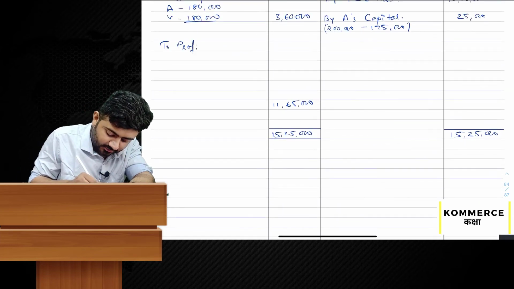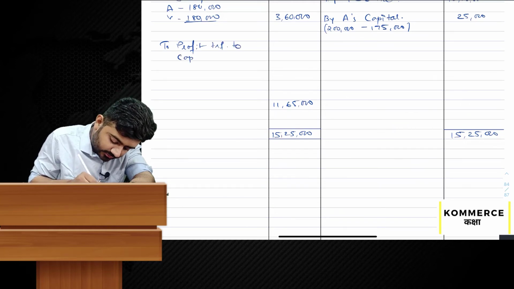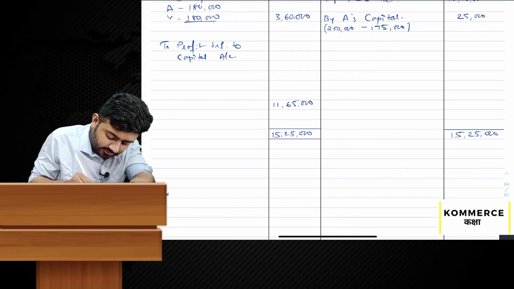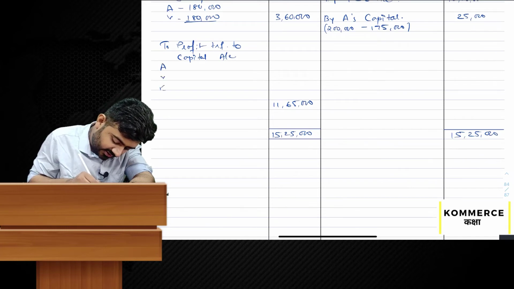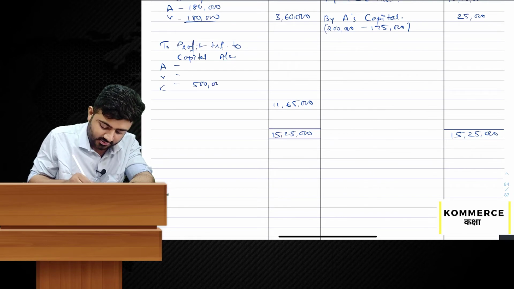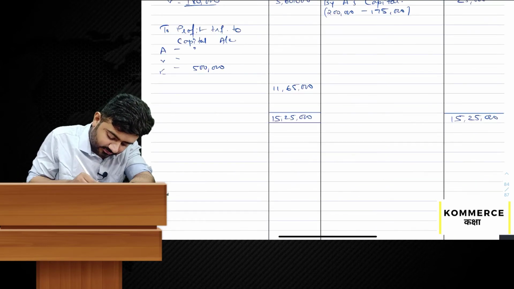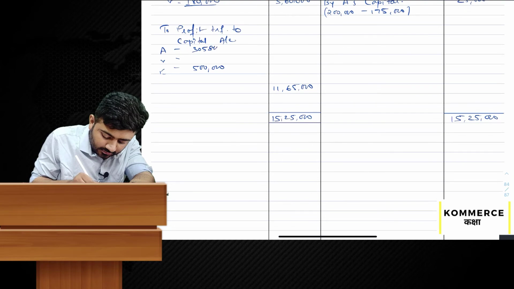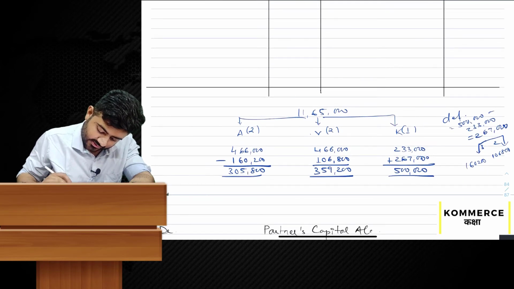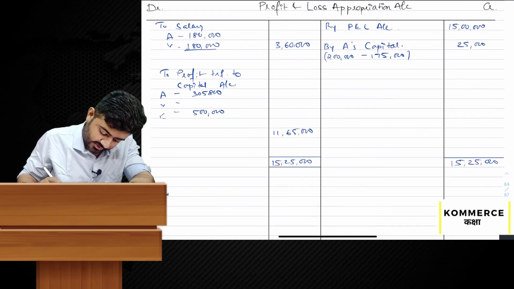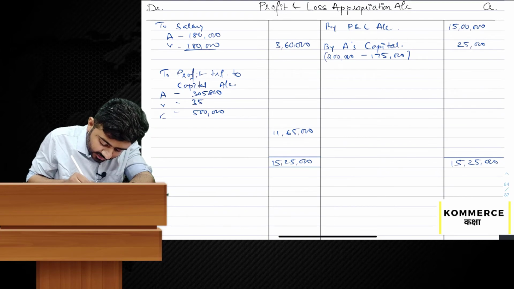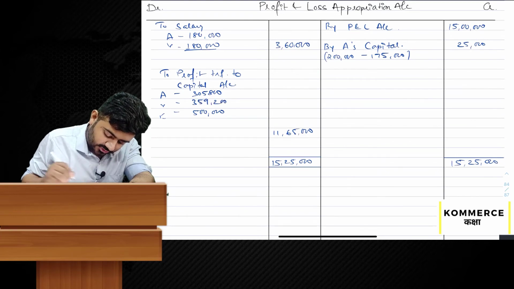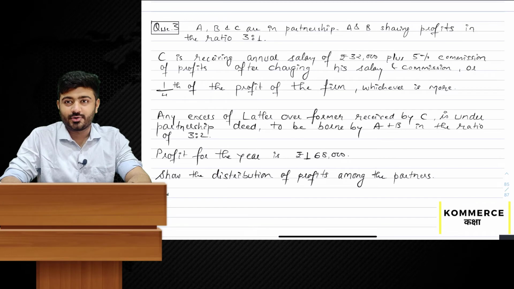Profit transferred to capital accounts: A 305,800, V 359,200, K 5 lakh, which was guaranteed. Let's move on to question number 3.